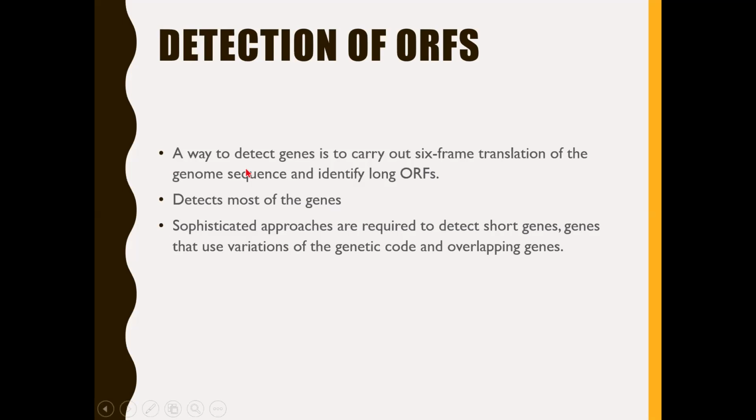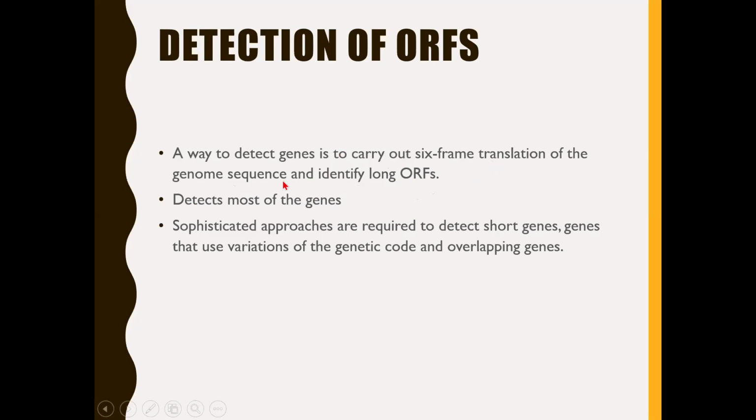One way to detect these genes is to carry out 6-frame translation of the genome sequence and then identify the long ORFs. What is the method to identify these ORFs which are present in the genome sequences? That is to carry out 6-frame translation of the genome sequence. What is the 6-frame translation?